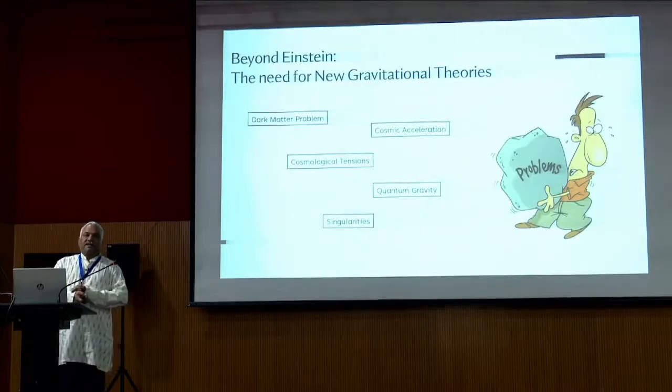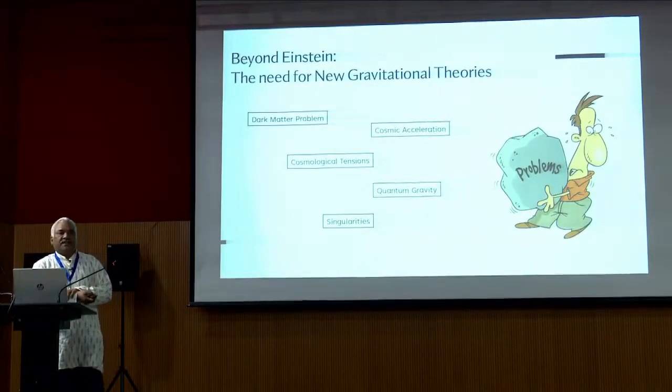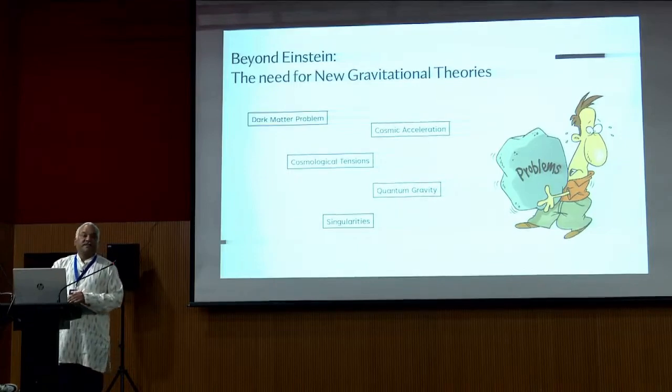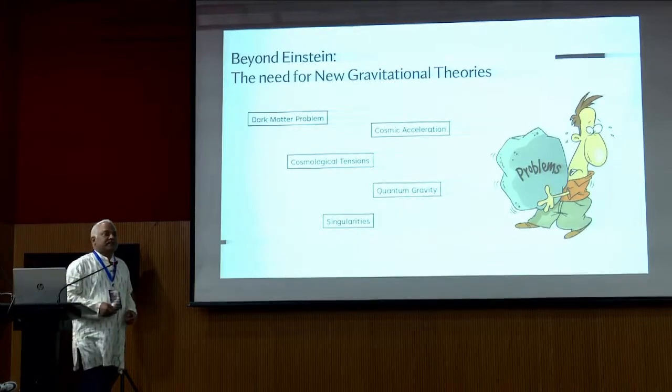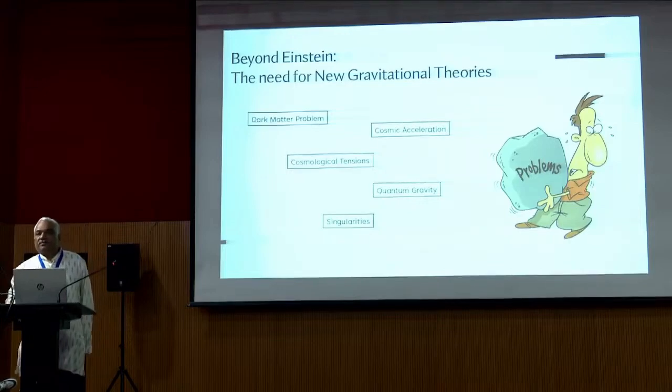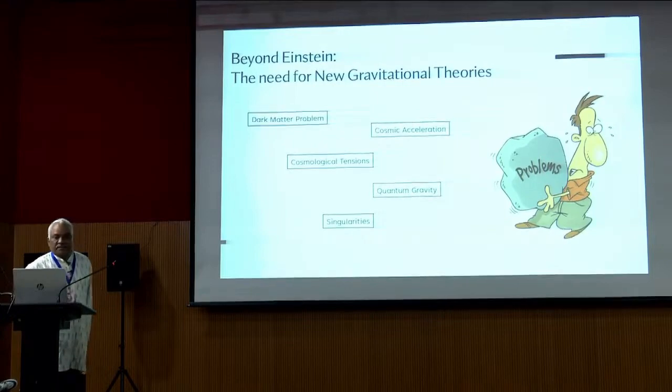Then what are basically the problems in Einstein's general theory of relativity? Why is there a need for new gravity or modifications of GR? The dark matter problem, then cosmic acceleration, and the present cosmological tensions, particularly the H0 and S8 tensions, then quantum gravity, and the singularity problems in general relativity. Based upon these problems, various modified gravities have been proposed from time to time, starting with f(R) gravity, then Starobinsky gravity, f(T) gravity, f(Q) gravity, and so on.